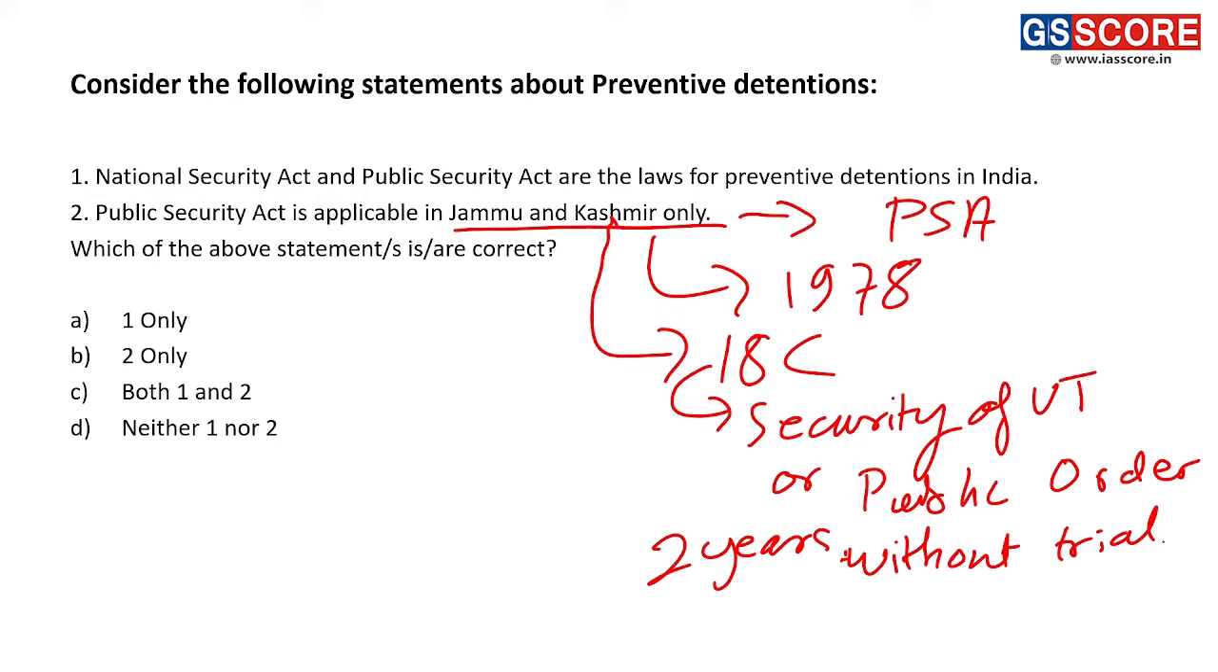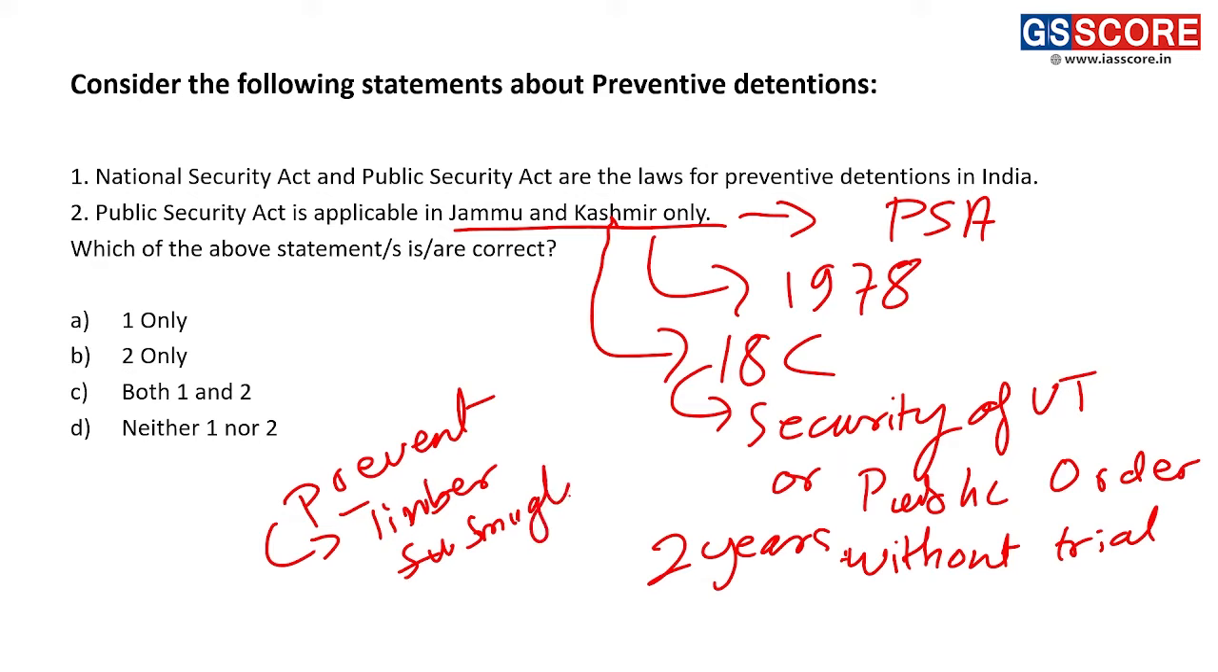Alright, moving ahead. This particular law was brought in by Sheikh Abdullah, the former Chief Minister of Jammu and Kashmir. It was brought in by Sheikh Abdullah to prevent timber smuggling. Alright, that was the original motivation behind promulgating this particular act.